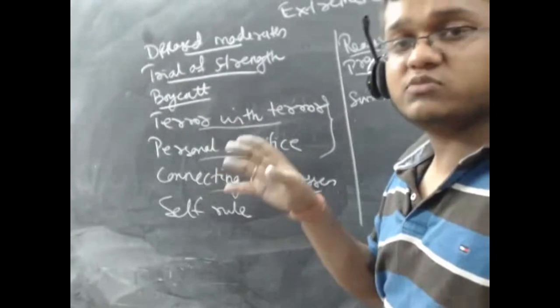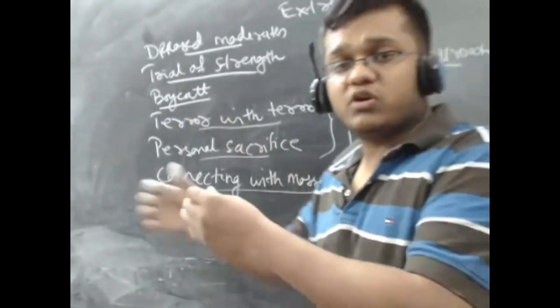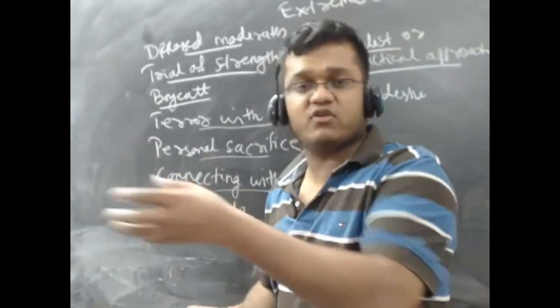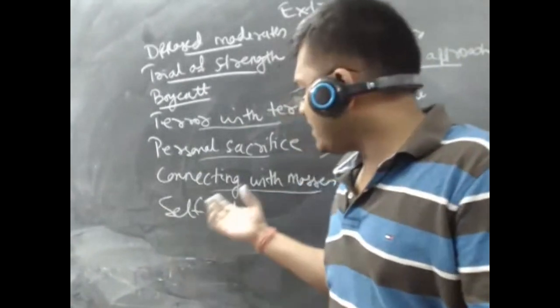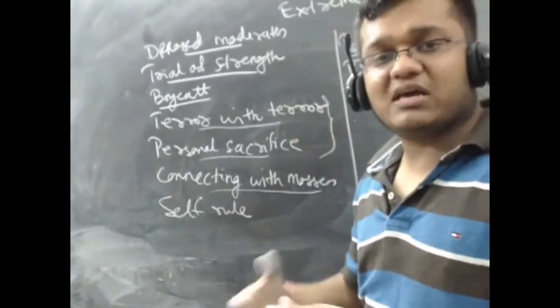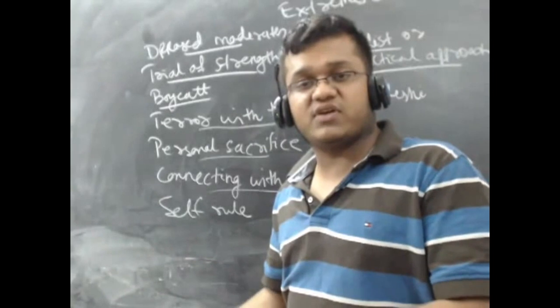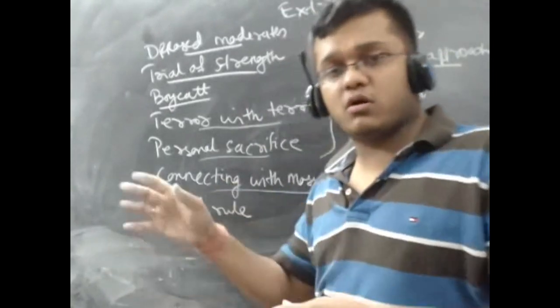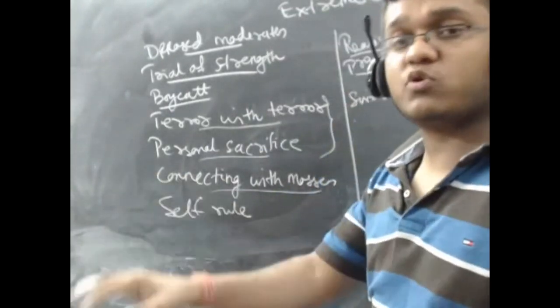They wanted to take up arms. They wanted to fight the British, and they wanted a trial of strength. So obviously, a handful of people cannot fight. So these people had no problem with the masses because their method of agitation is completely different. And in order to take up their movement, they need the support of the masses.